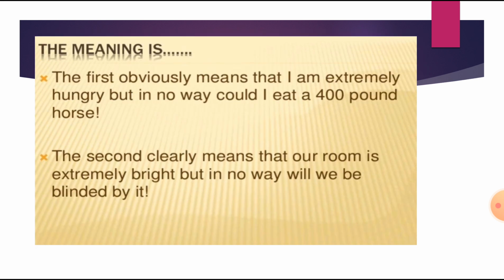The first obviously means that I am extremely hungry, but in no way could I eat a 400-pound horse. The second means that our room is extremely bright, but in no way will we be blinded by it. So here we can see that exaggeration has been used.